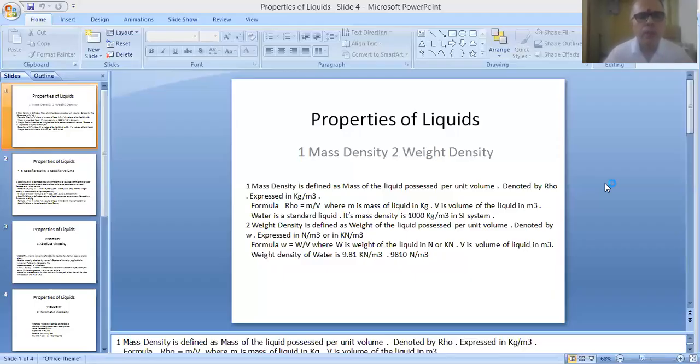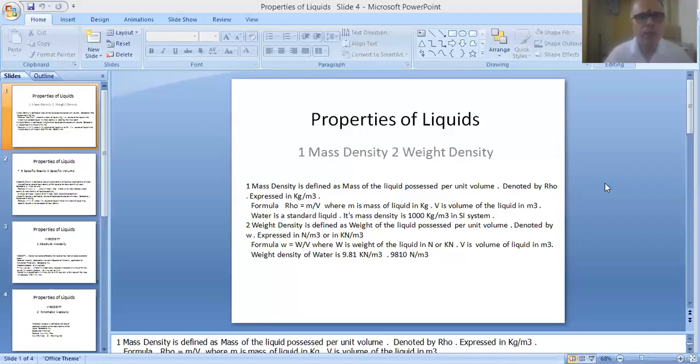Now, the first point is called mass density. This is the first and foremost property of a liquid. This mass density is also called specific mass, or simply the density of liquid.